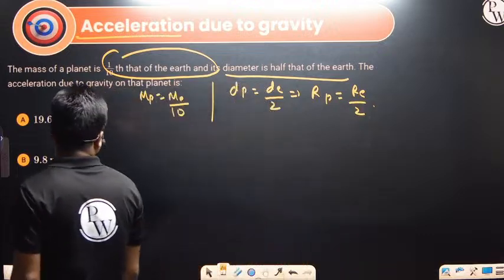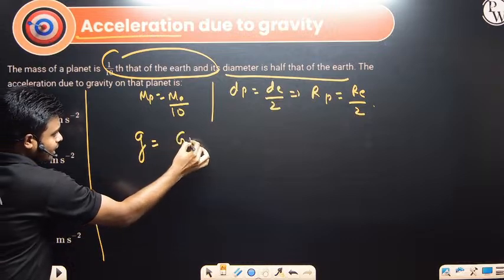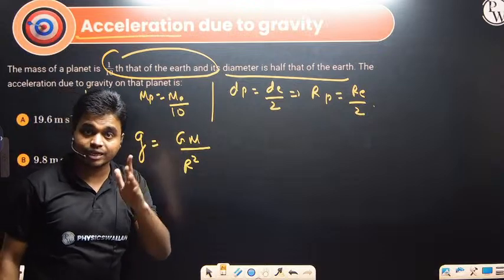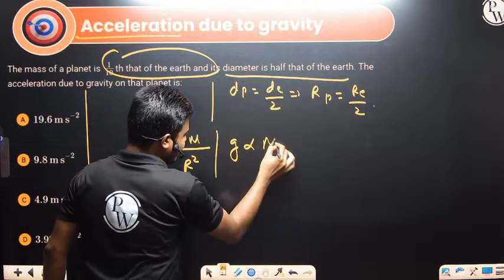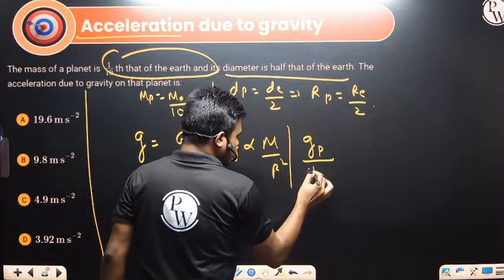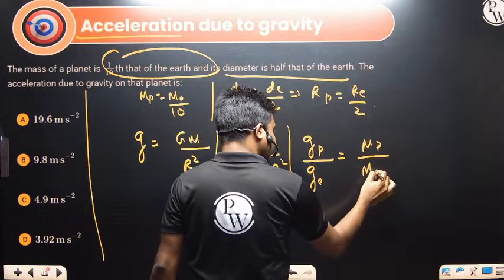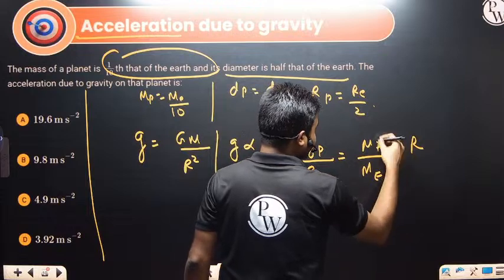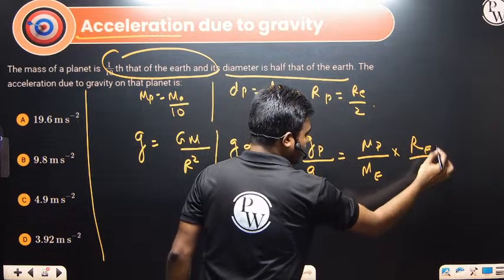The acceleration due to gravity on the planet is given by g = GM divided by R square. G is the gravitational constant, that is the constant. This is the mass, so it depends on the mass, and it depends on the radius as well. So here I can write g on the planet divided by g on the earth is equal to the mass of the planet divided by the mass of the earth, multiplied by, since g is inversely proportional to radius square, the radius of the earth divided by the radius of the planet, whole square.